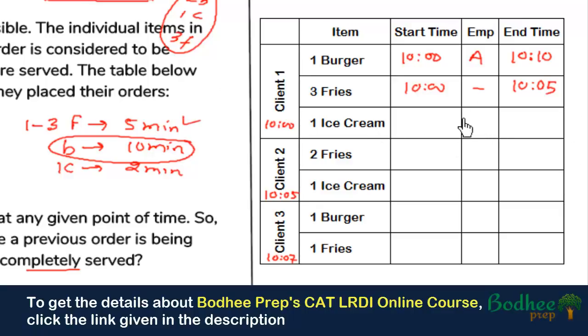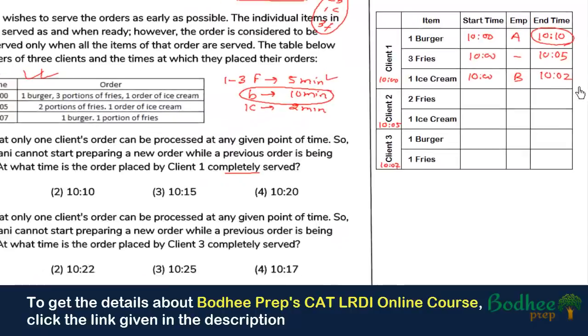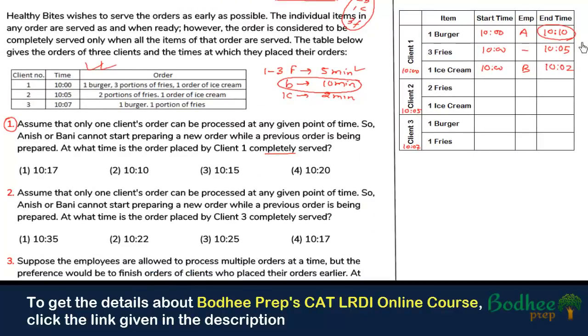Now one ice cream, since A was busy preparing burgers, so what can happen is that at 10 B can start preparing ice cream, and for the preparation of ice cream it takes 2 minutes, so it will complete at 10:02. Now if I look at this, then we can say that all three items have been prepared, but the time at which all three are prepared is 10:10, right? It took only 2 minutes for ice cream and 5 minutes for fries, but it took 10 minutes for burgers. So we can say that all three got completed at 10:10.